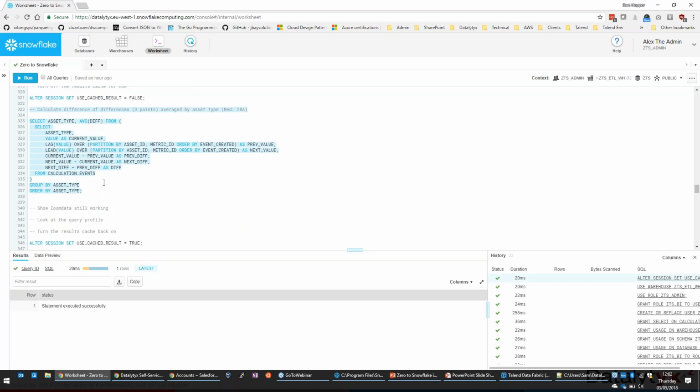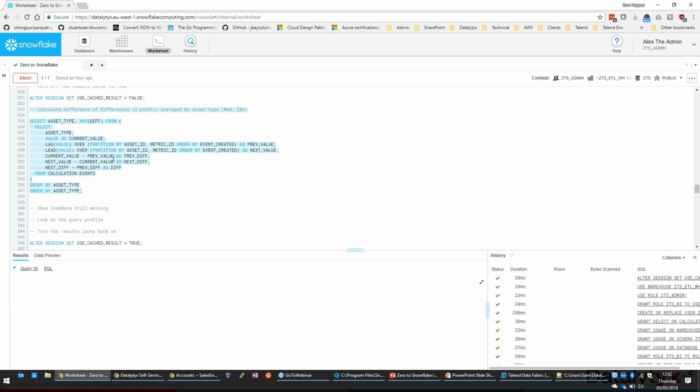There we go. And I've got this analytical query which actually does some. It needs to do a full scan because it's looking at every single row, and it's using functions like lead and lag, which are windowing functions, which means it's got to compare every row to the previous one or the next one. So it's doing quite a lot with the data. So we're going to force it to be quite busy. There we go, and that's kicked off.